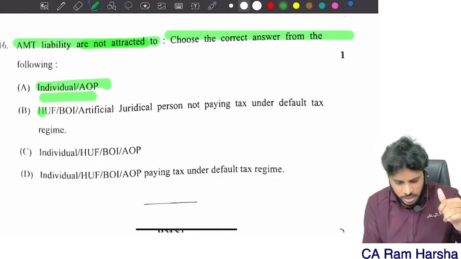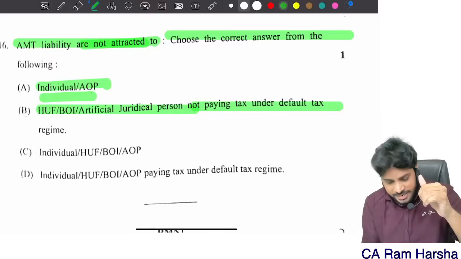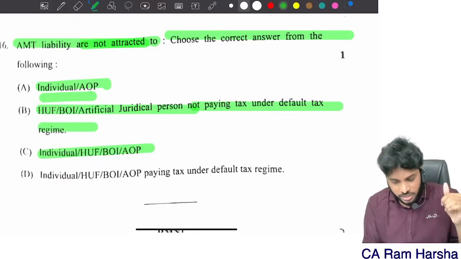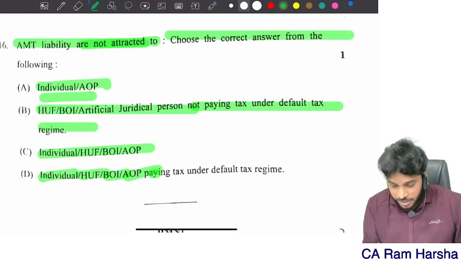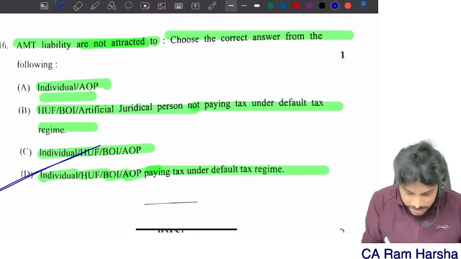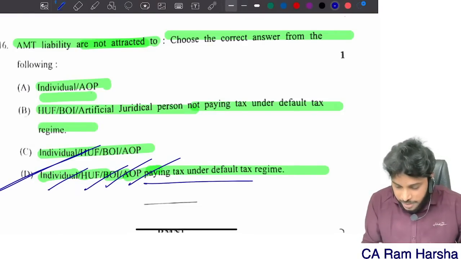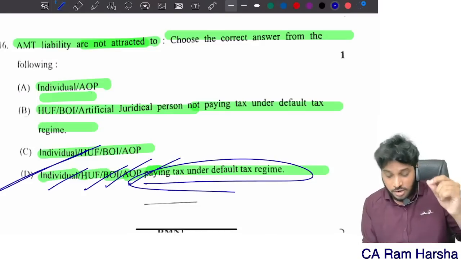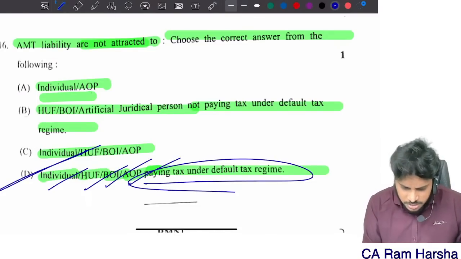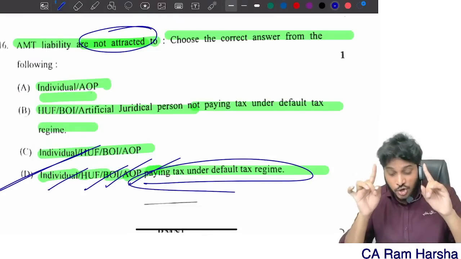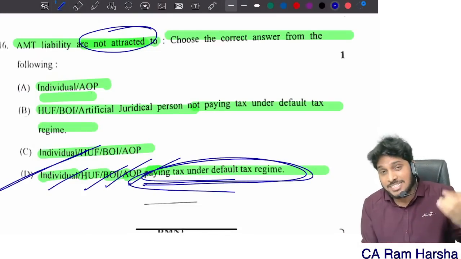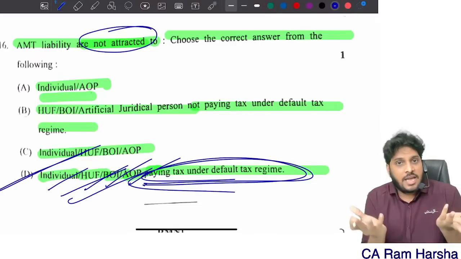Actually, that's correct only. HUF, BOI, AJP. Not paying tax on revolt, that is also correct only. Individual, HUF, BOI, AOP, not paying tax. This is even more accurate. Individual, HUF, BOI, AOP not paying tax under default tax regime. Sorry, just a minute. Not attracted to. Yeah, the question is not attracted to. Whoever is paying tax under default tax regime, for them AMT provision do not apply.